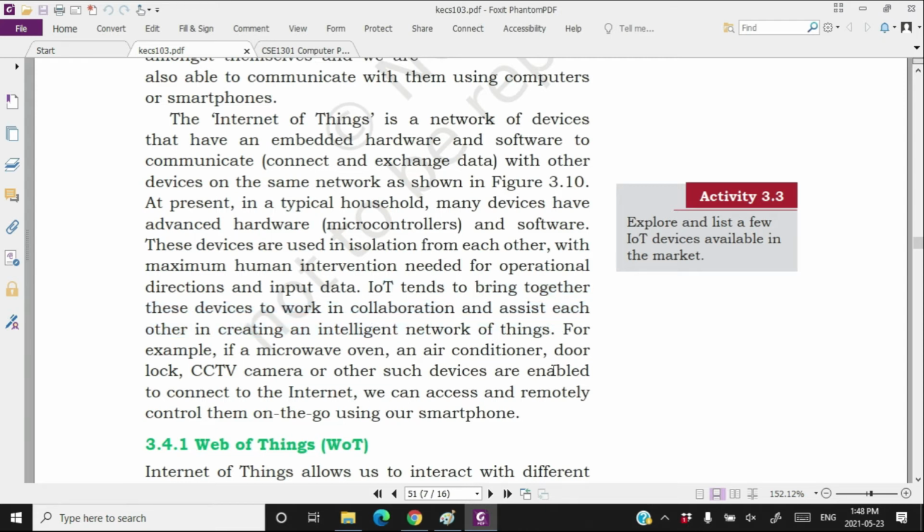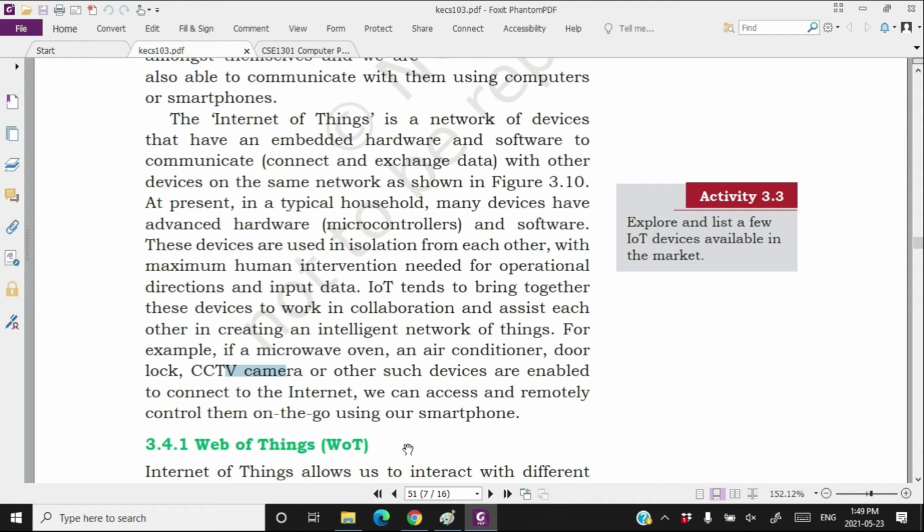Means all those household devices will be connected to each other so that they create an intelligent environment in the home. They create an intelligent network of things. For example, if the microwave oven or air conditioner or door lock or CCTV camera or other such devices are enabled to connect to the internet, we can access and remotely control them on the go using our smartphone.